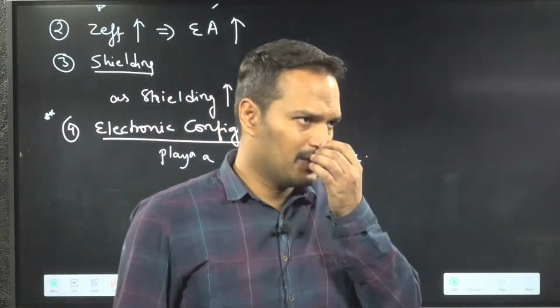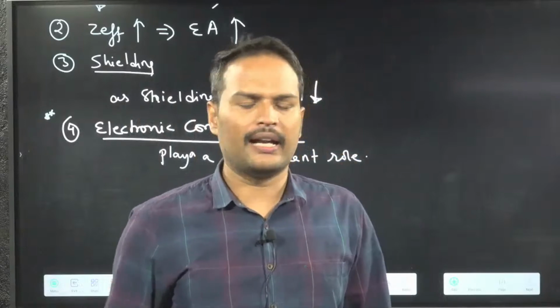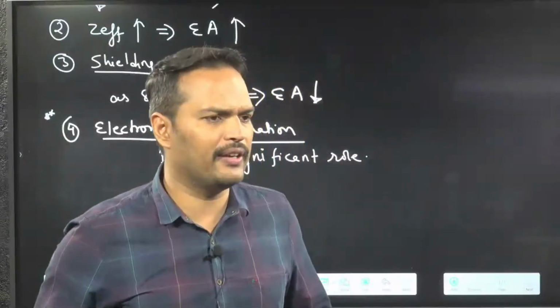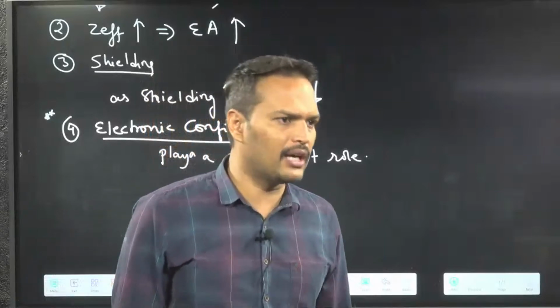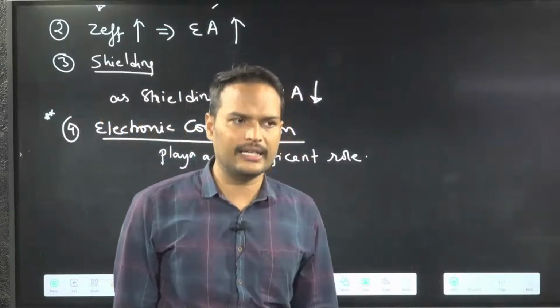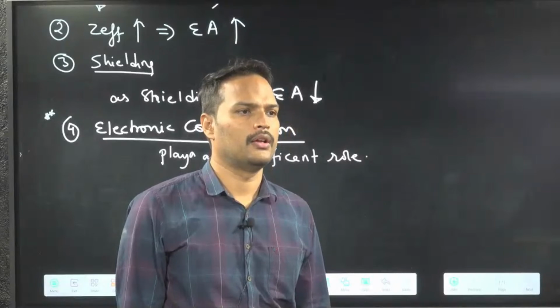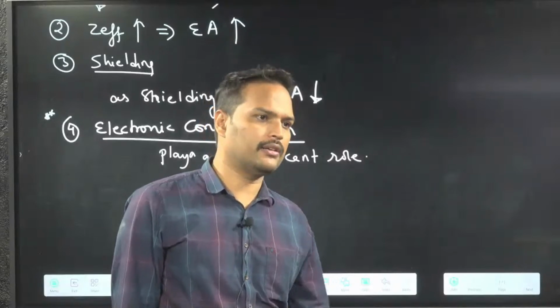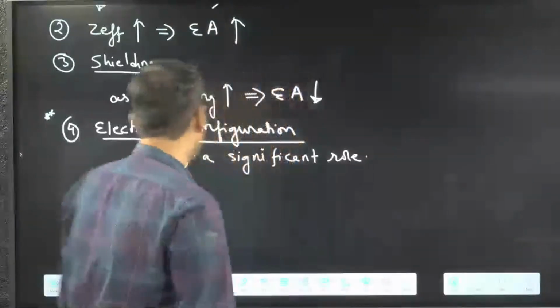Listen carefully. Addition of electron is easier or difficult? What do you say? Addition of electron is easier, because you will become noble gas.